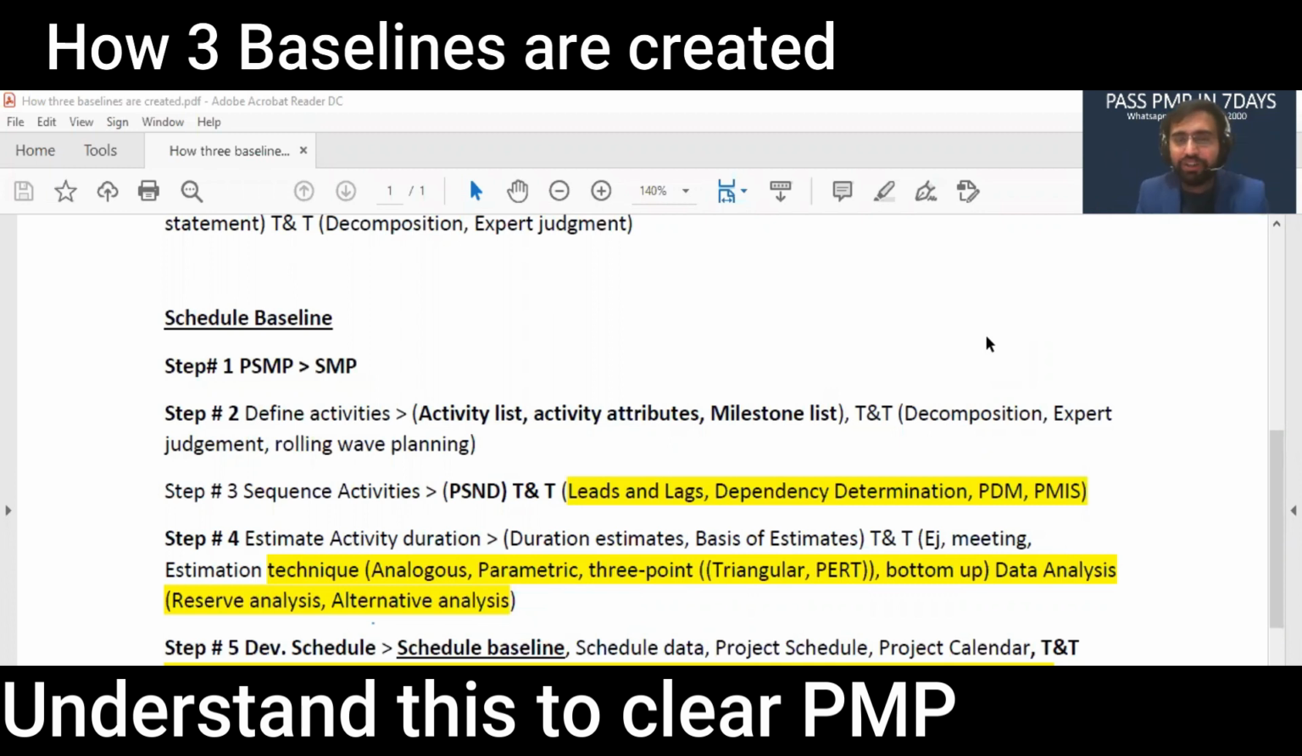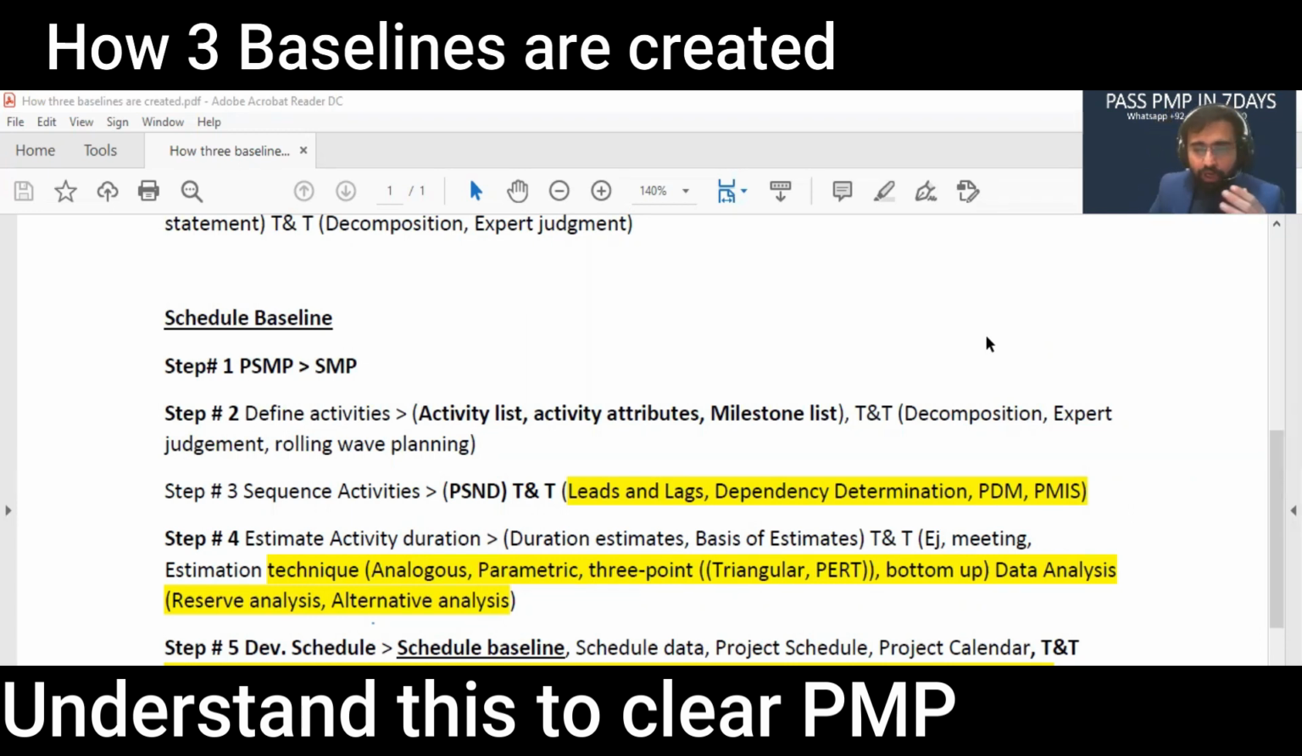Then if I want to make two burgers, how much time will it take? I will approximately double it. So that's parametric. If I want to make four burgers, I will multiply it by four. So that is parametric estimation. You are using parameters to multiply along the way. Then we have three point estimation using optimistic, most likely, and pessimistic. Optimistic is also called the best case scenario, pessimistic the worst case scenario, and most likely is the normal scenario. So we have triangular distribution: optimistic plus pessimistic plus most likely divided by 3, and we have beta distribution: optimistic plus 4 times most likely plus pessimistic divided by 6.